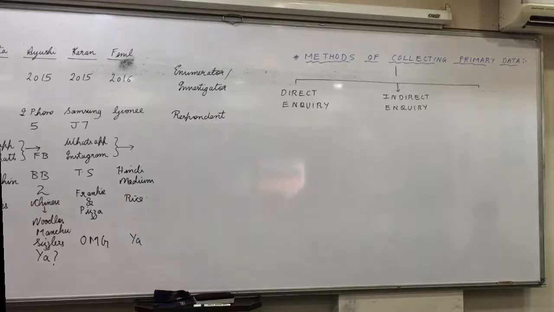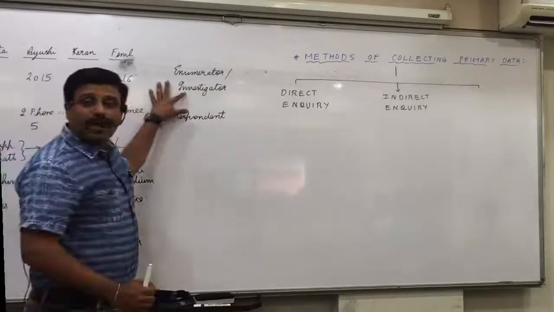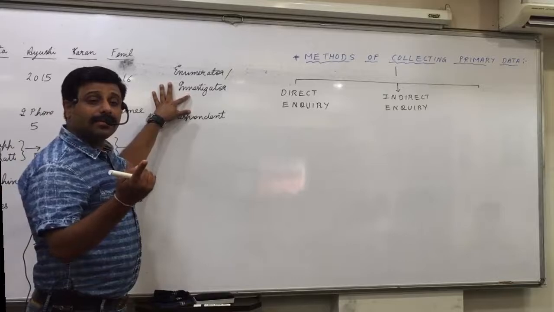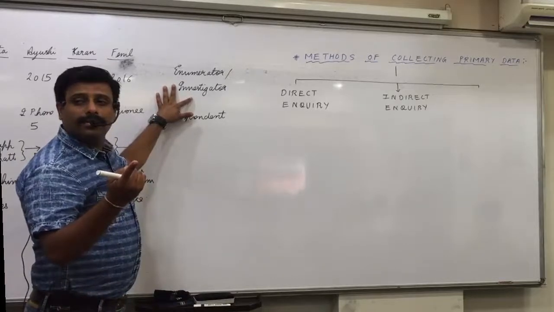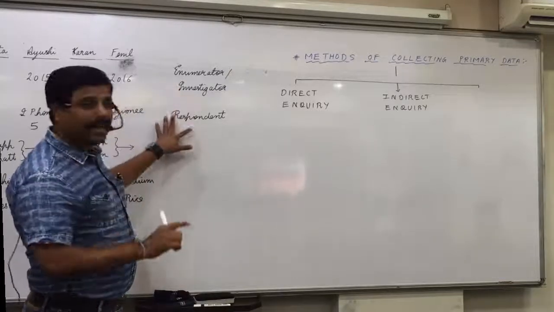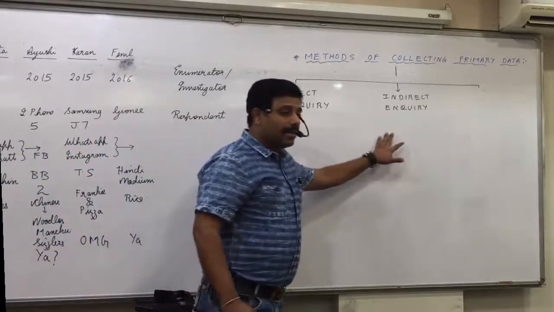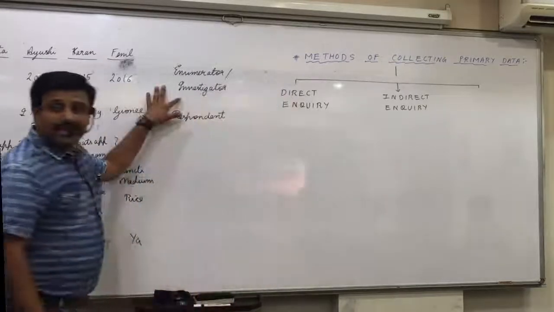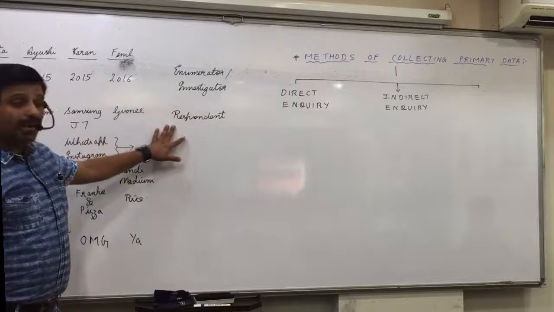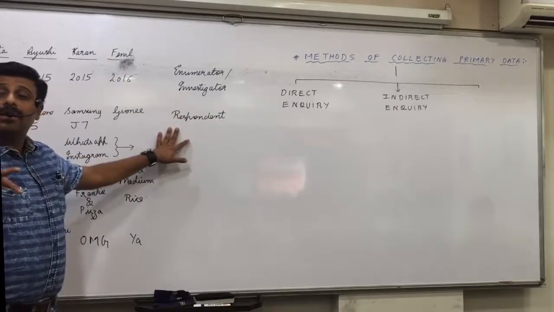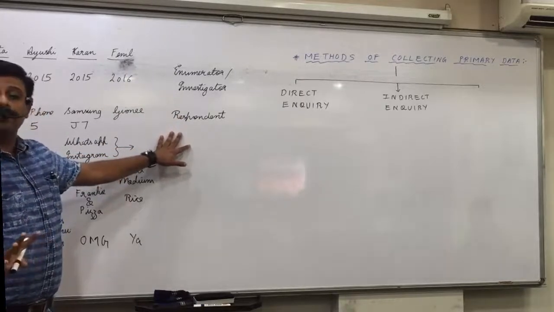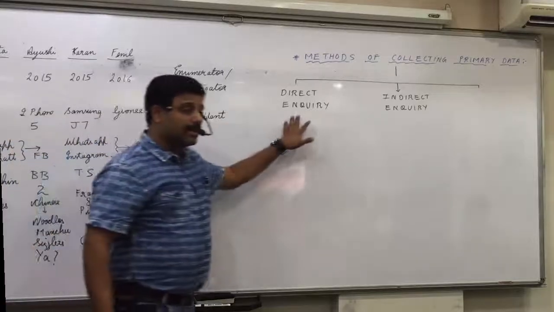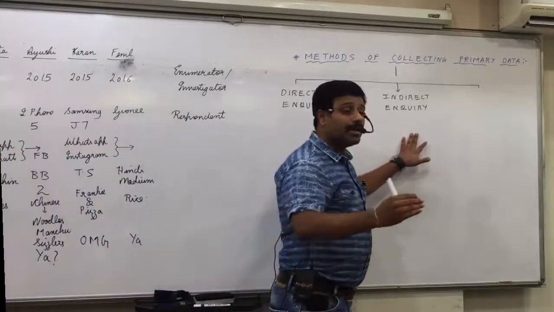But from Aaron. Then that was a case of indirect inquiry. So here, enumerator or investigator collects the data from respondent directly. And what happens here? Enumerator or investigator collects the data about the respondent from some other sources. Here directly from the respondents and here from some other sources.